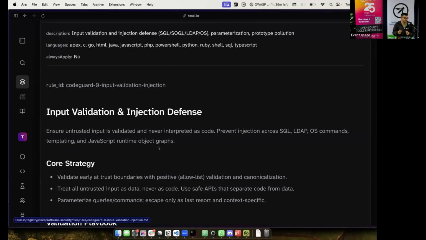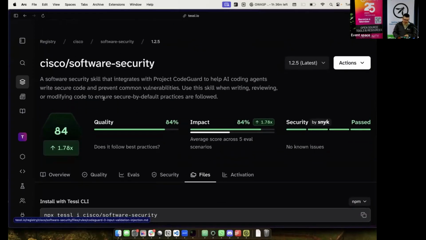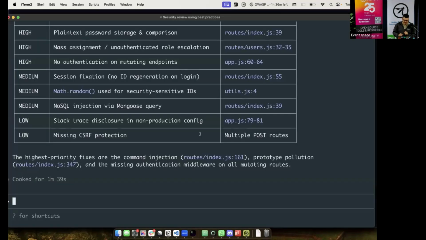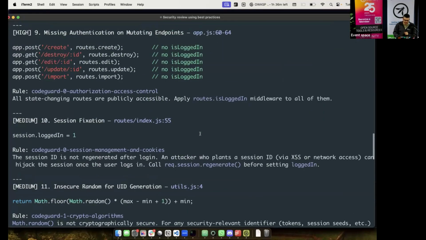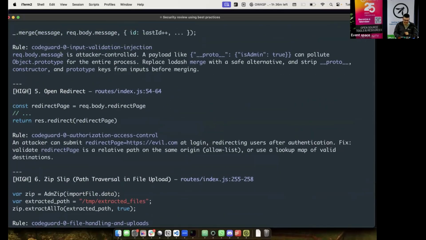So yes, there could be a time when it loads the wrong thing in and it doesn't adhere to that. Sometimes it will load it in and still not adhere to it because it's an agent and it's non-deterministic. But essentially, there's a few things that we care about, and I'll talk about some of these stats in a second. But you can see, because it's loaded this skill, it's doing a full security check of my application. It's saying, here's the input validation injection, here's the rule, here's what's been broken. And it'll look through and tell me every single thing as part of this skill whereby the code has gone against the directives of that skill.